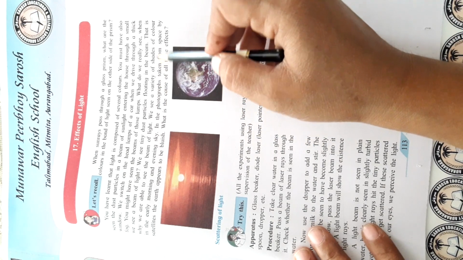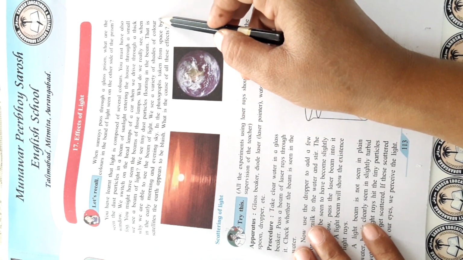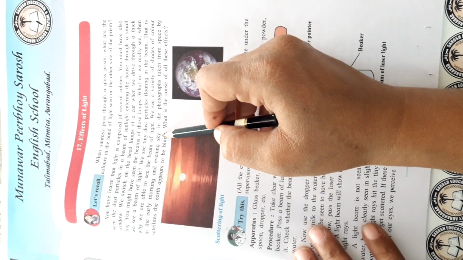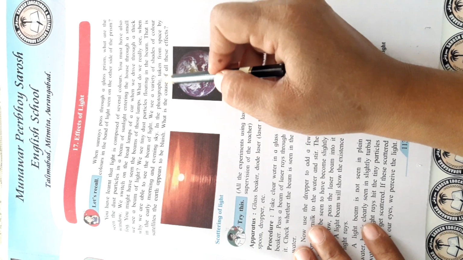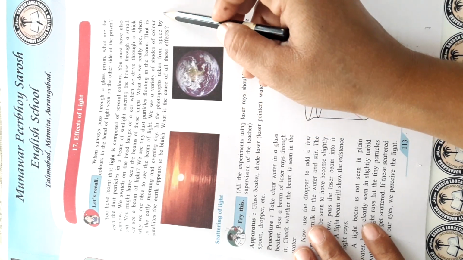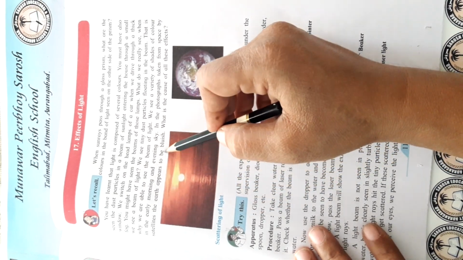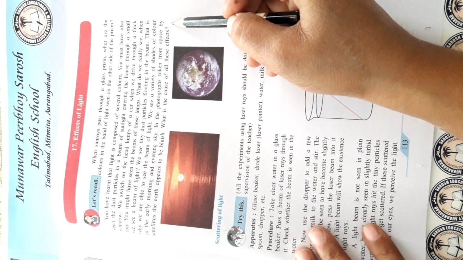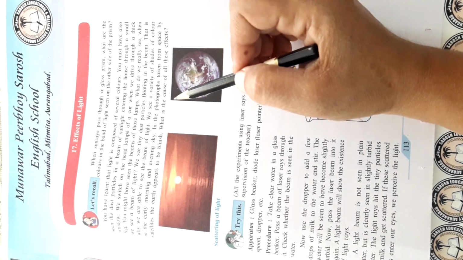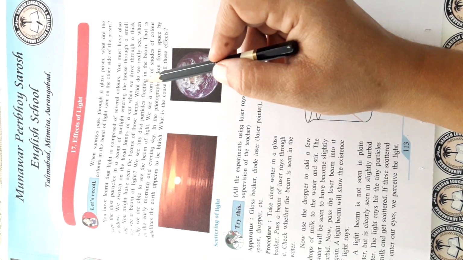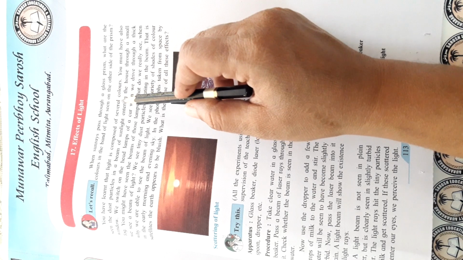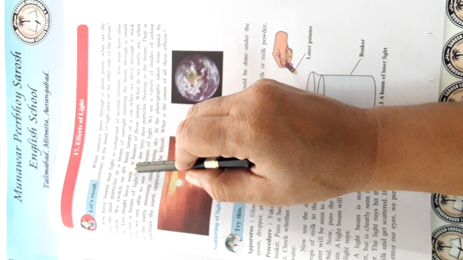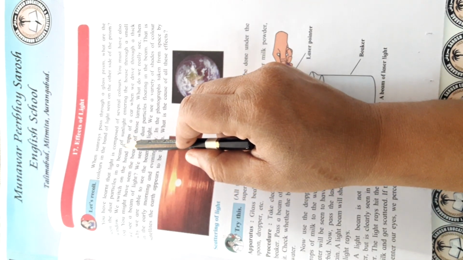We see a variety of shades of color in the early morning and evening sky. In the photographs also, which have been taken from space by satellites, the earth appears to be bluish. What is the cause of all these effects? Now students, a ray of light is composed of several colors, and scattering of light means to separate the constituents of light or to spread light.